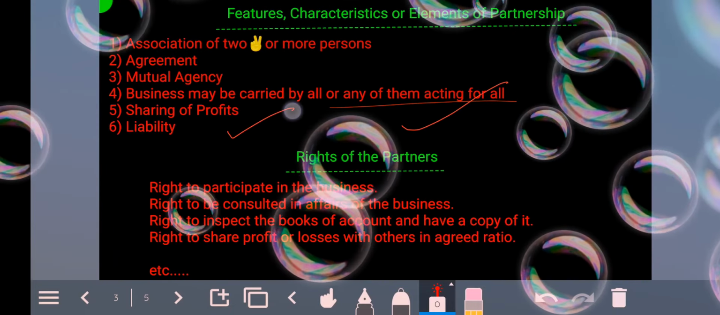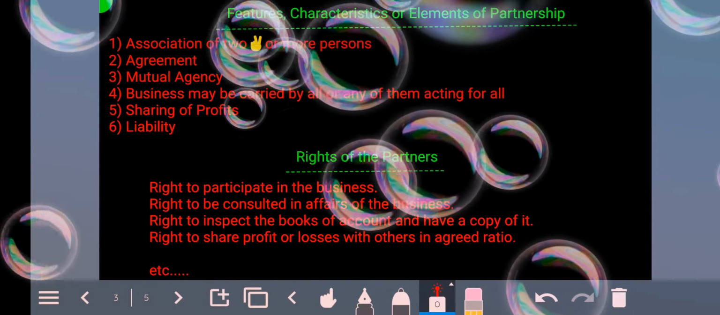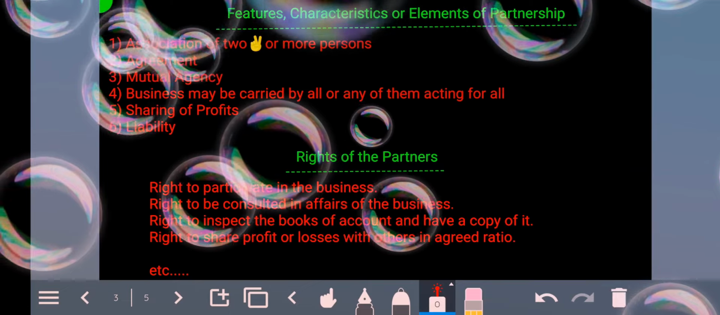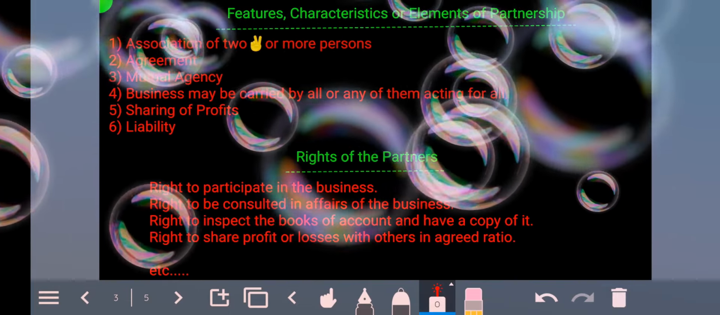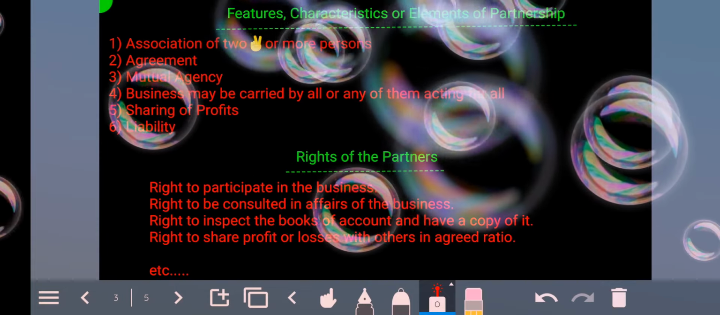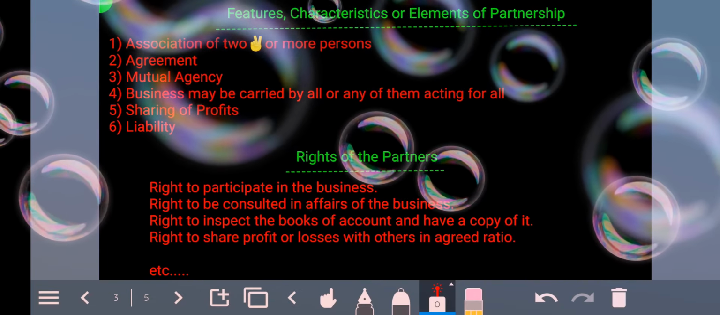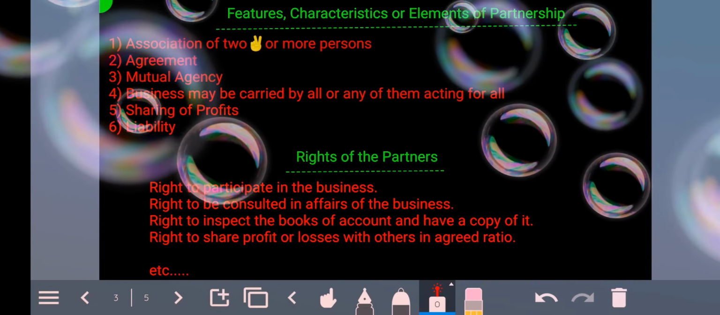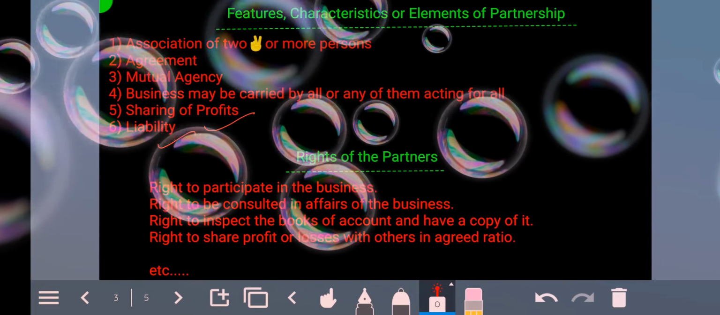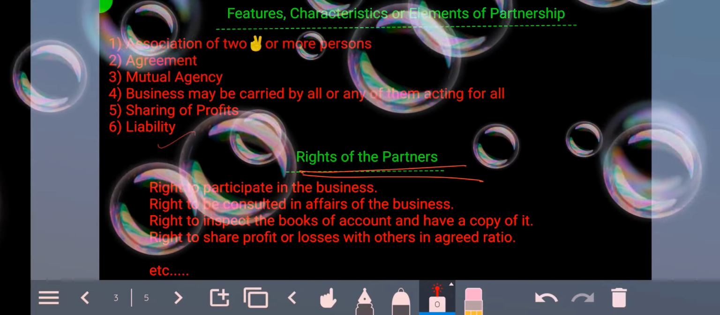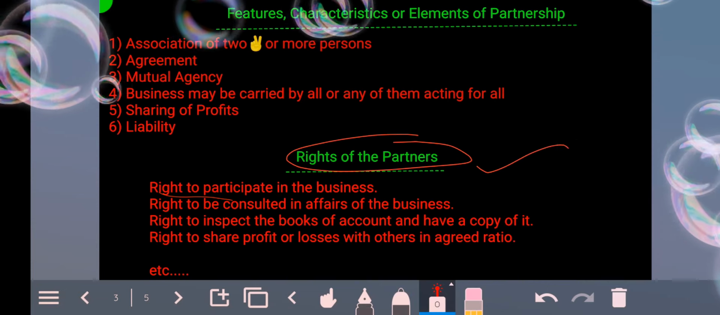Then the fifth feature is sharing of profit. The partners who are there have the right on the profit. So each partner has the right on profit. However many partners are there in the partnership firm, they will distribute the profit according to the work they perform, according to the agreement into which they have entered. Then sharing of profits, and the sixth point is liability. Then you have rights of the partners to remember. So the question can come, what are the rights of the partners?